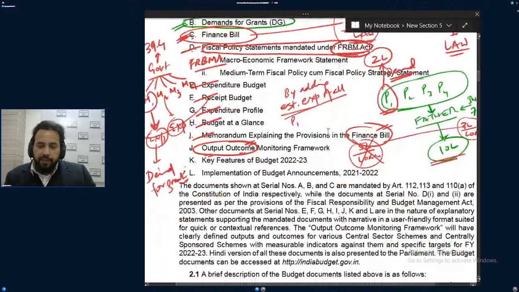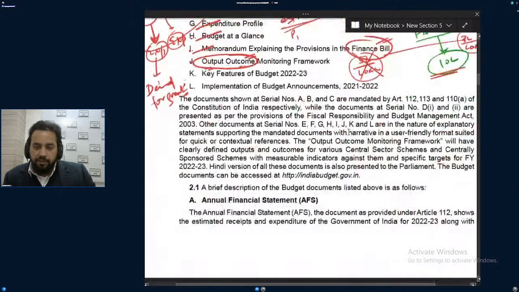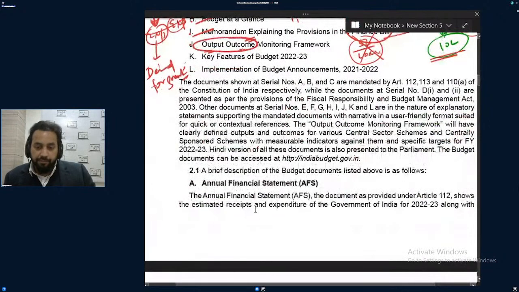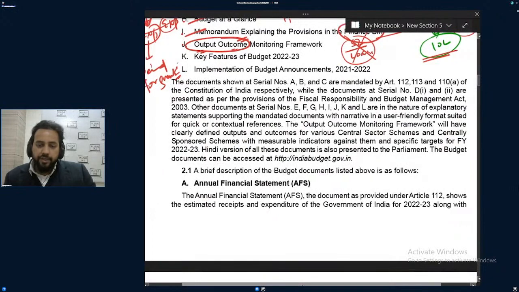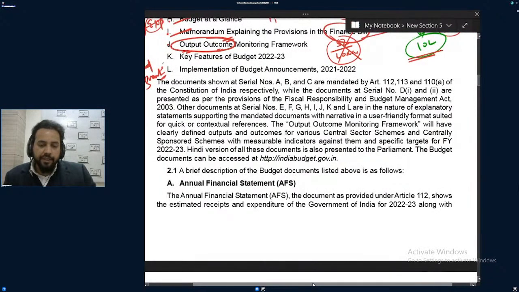It is a money bill, na? A money bill can be passed by the government. The government already has 51%. So there is no issue with the government regarding withdrawing the money, because the government has that much majority in the parliament. Only then is there existence of the government in the parliament.